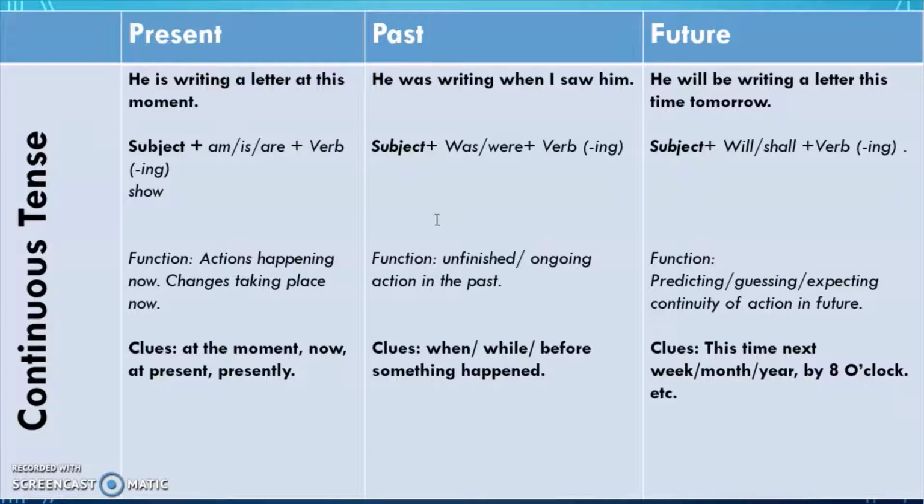Next is past continuous. Again the same thing कि it shows continuity of action happening in the past. कि जब आप किसी चीज़ के बारे में बात कर रहे थे तो उस वक्त वो काम हो रहा था in the past tense. He was writing a letter when I saw him. So दो एक्शंस यहाँ हैं कि जब आपने उसको देखा तो वो क्या कर रहा था? He was writing a letter. So this action was going on. This was in continuity when this happened.